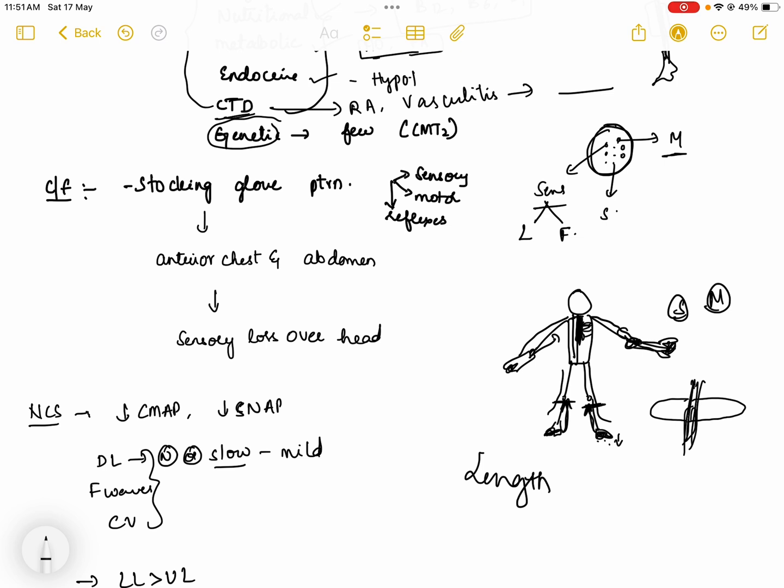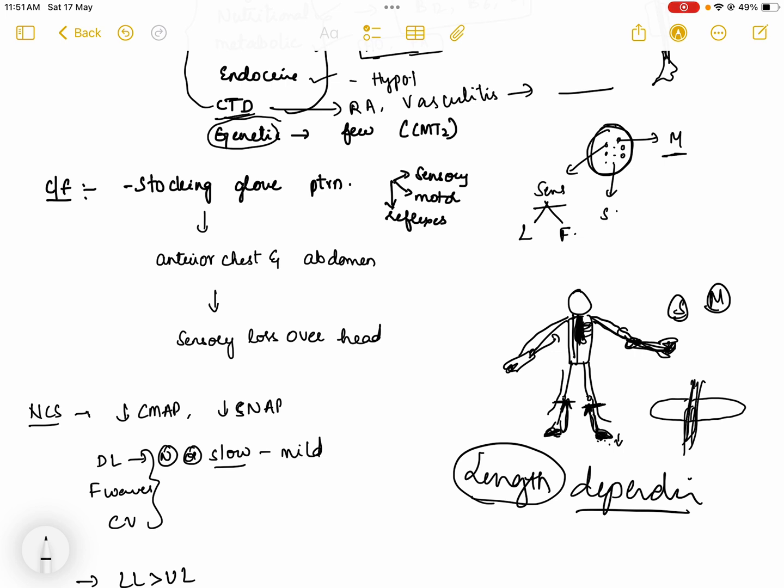The longest fibers are involved first. The longest fibers are the foot fibers, which supply the legs and feet muscles. When these are involved, the next longest fibers are those which supply the hands. When these are involved, the next longest are the intercostal nerves.